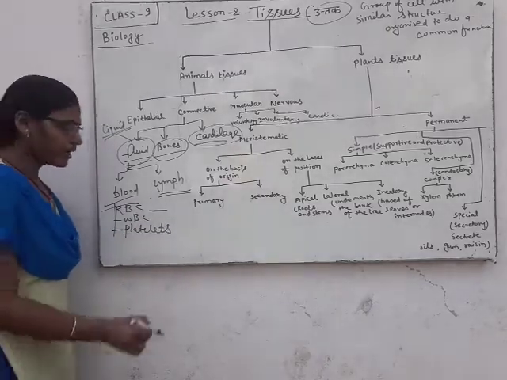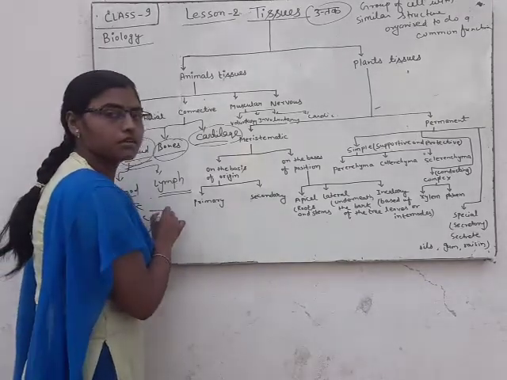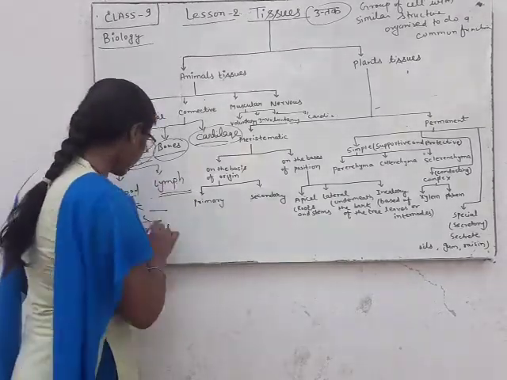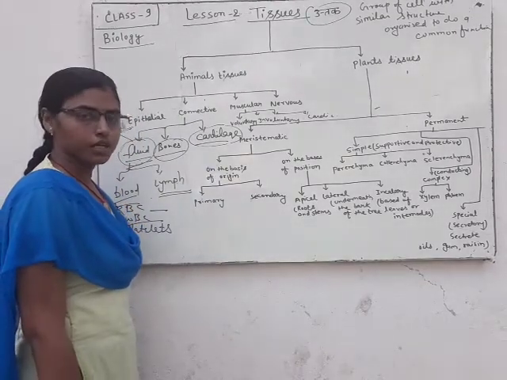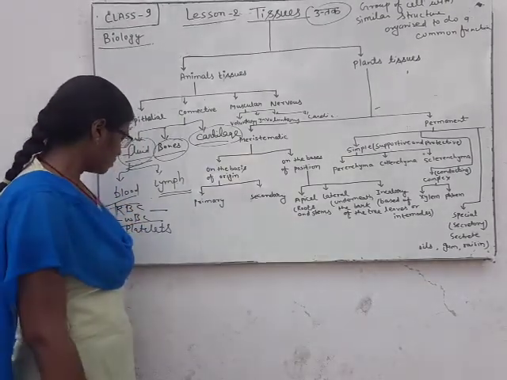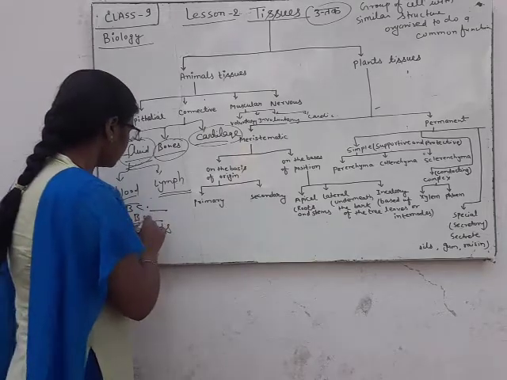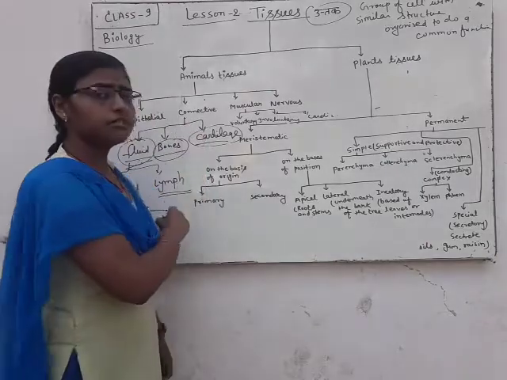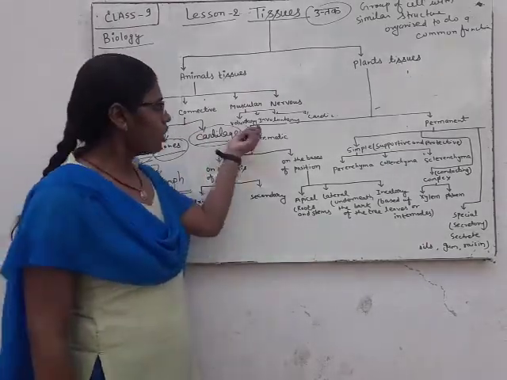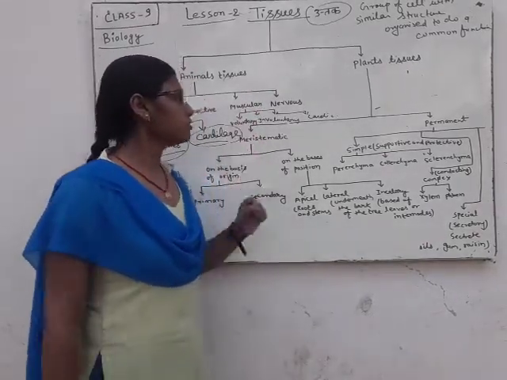RBC, what is the scientific name of RBC? Erythrocyte. What is the scientific name of WBC? Leukocyte. So they are also called connective tissue. Now we will discuss muscular tissue.